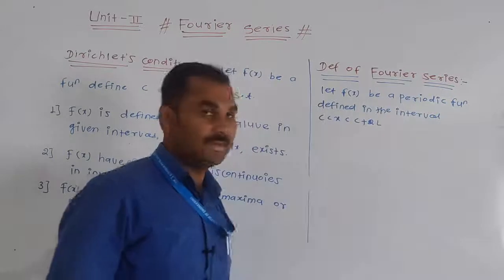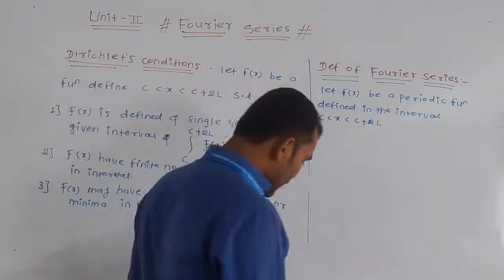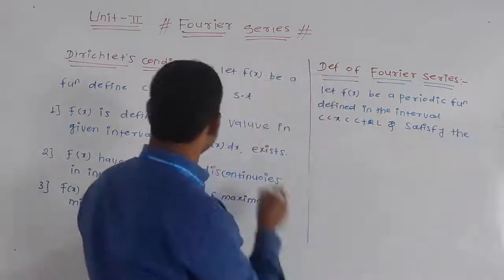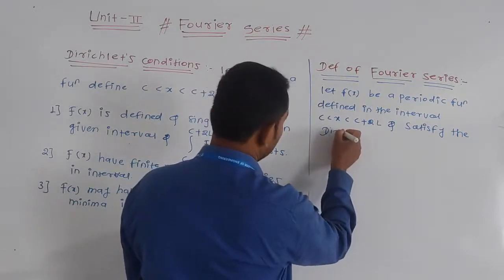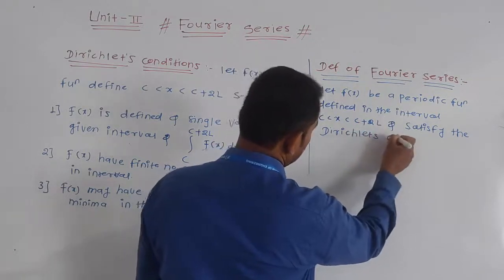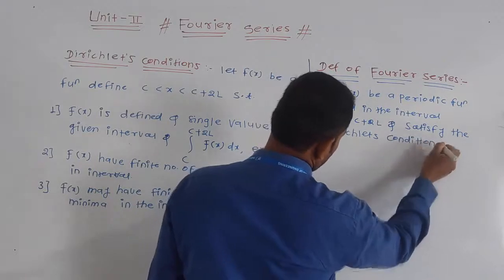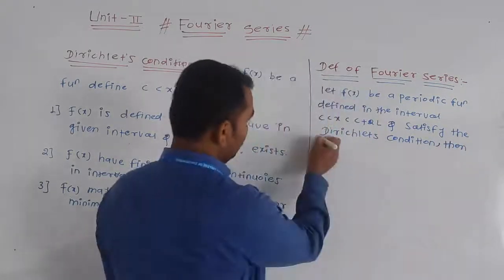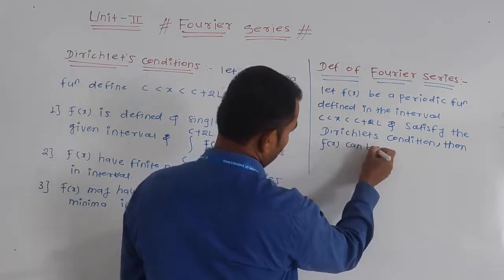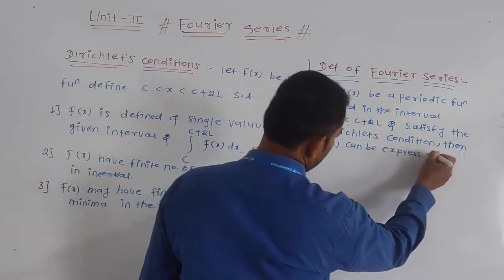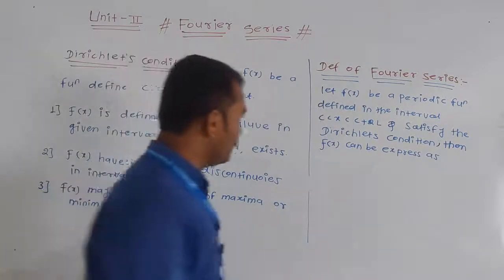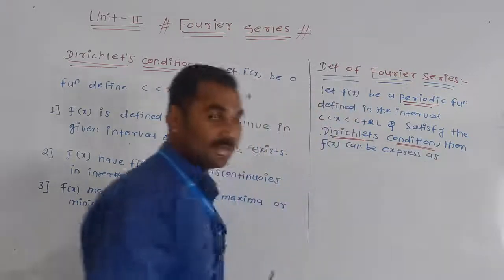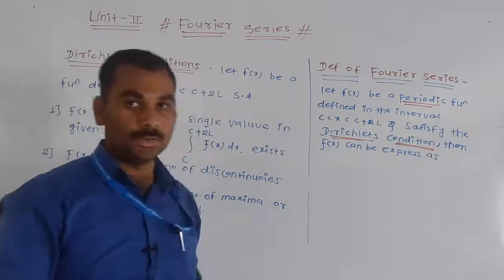The first condition is that f of x is periodic in that interval, c less than x less than c plus 2l, and satisfies the Dirichlet conditions. Here the conditions are that f of x must be a periodic function defined in that interval and satisfy the Dirichlet conditions. Then f of x can be expressed as